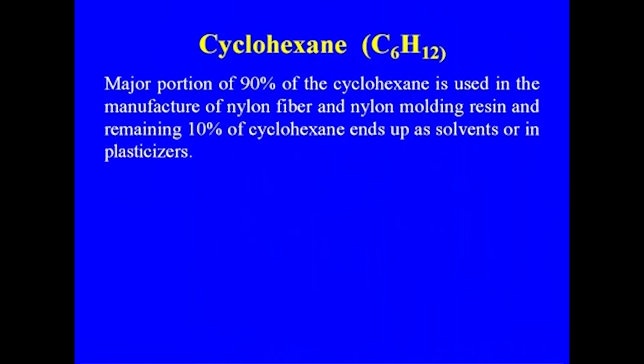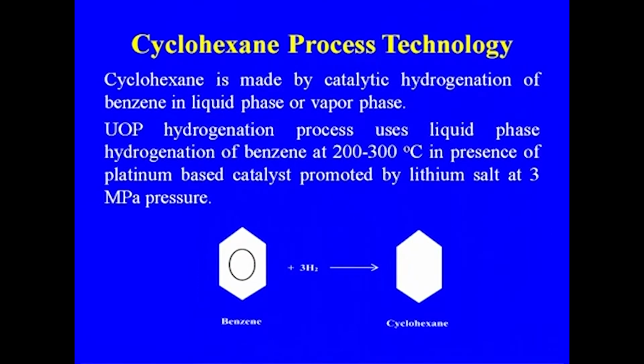Major portion, about 90% of the cyclohexane, is used in the manufacture of nylon fiber and nylon molding resin, and the remaining 10% of the cyclohexane ends up as solvent and plasticizer. This is the process of how we are making cyclohexane. Cyclohexane is made by catalytic hydrogenation of benzene in liquid phase or vapor phase.